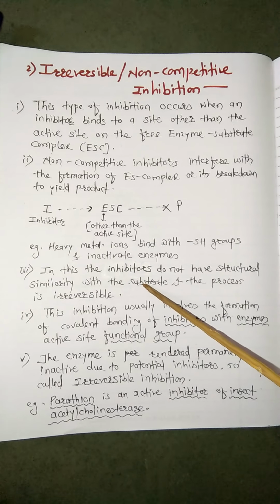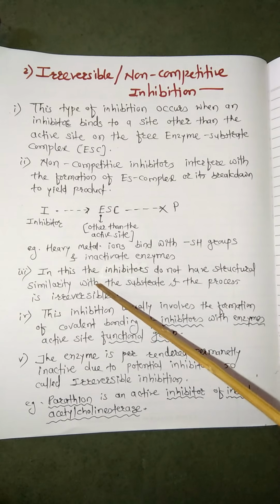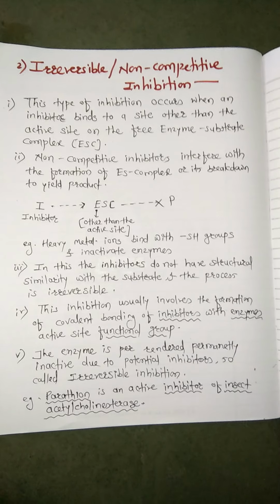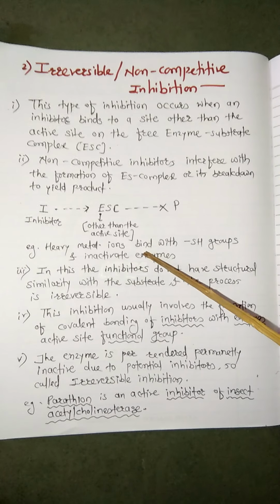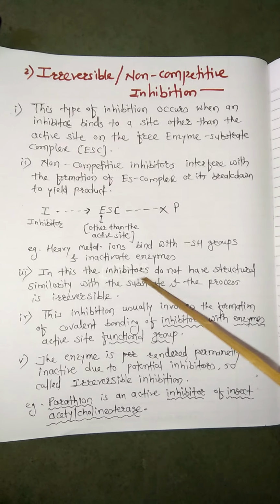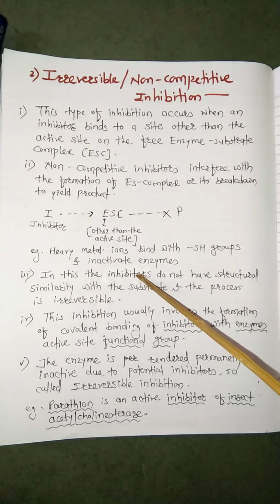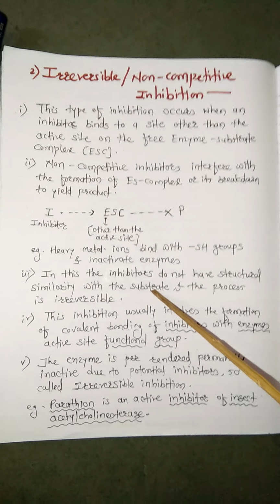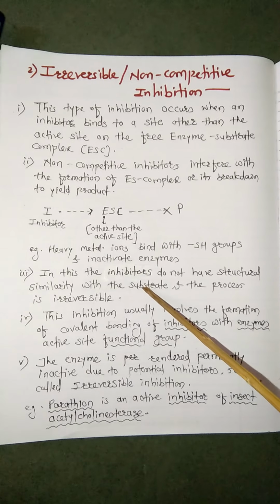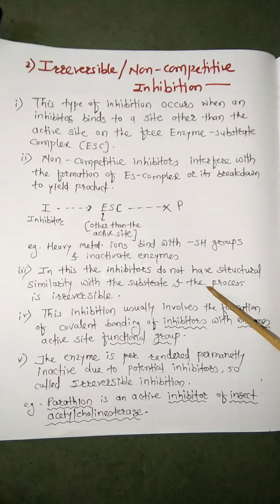Third point is that these inhibitors do not have any structural similarity with the substrate and the process is irreversible. So here the inhibitors do not have any structural similarity with the substrate, as in the case of the reversible inhibitors, which have geometrical and structural resemblance with the substrate. But here the inhibitors do not have any resemblance with the substrate, so the process is irreversible.